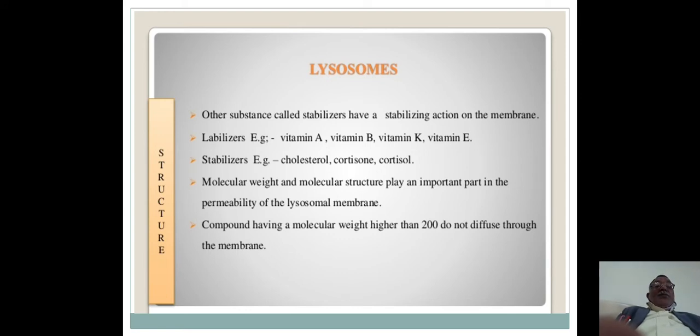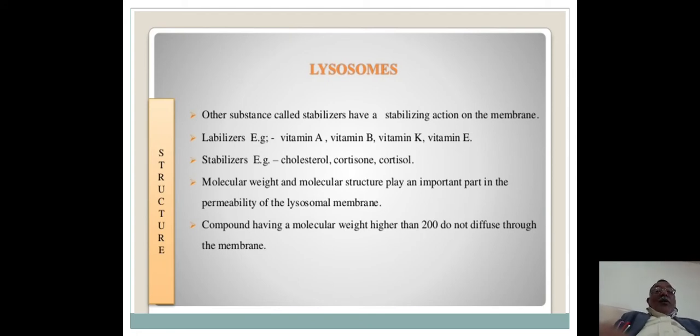Now we come to the structure of the lysosomes. Other substances called stabilizers have a stabilizing action on the membrane. Labilizers, examples: vitamin A, vitamin B, vitamin K, vitamin E. Other examples of labilizers are cholesterol and cortisol.